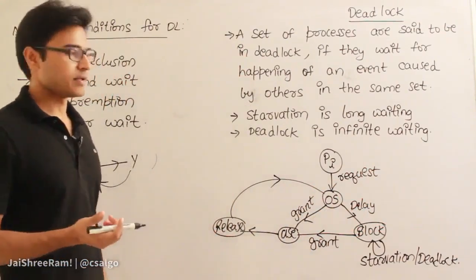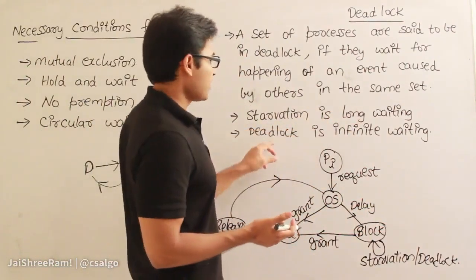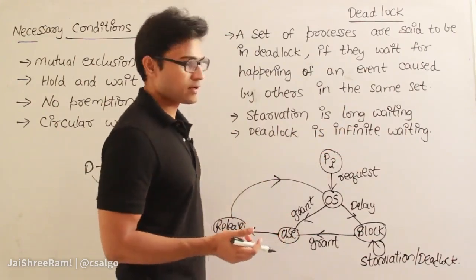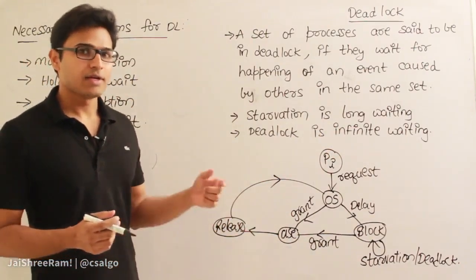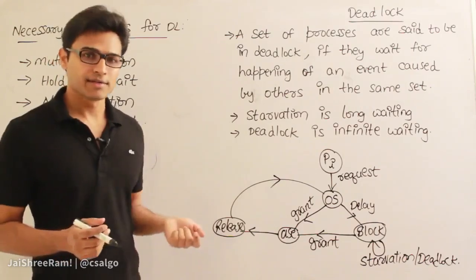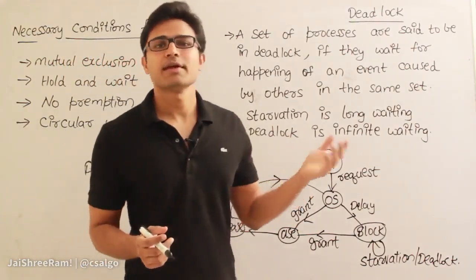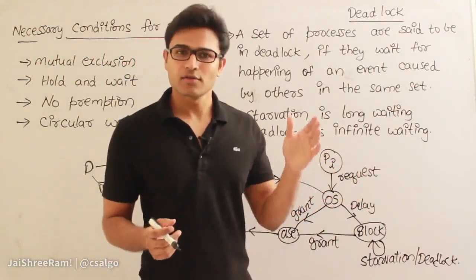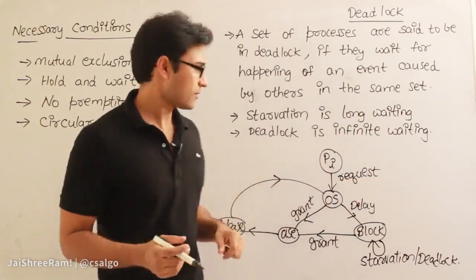I'll take examples and explain you. Anyway, starvation is nothing but long waiting, and deadlock is nothing but infinite waiting. That is the main difference between starvation and deadlock. And every deadlock is also a starvation, but every starvation need not be a deadlock. The reason is, after some time, maybe the process will come out of starvation and get executed, right? Therefore, every starvation need not be a deadlock, but every deadlock is a starvation.